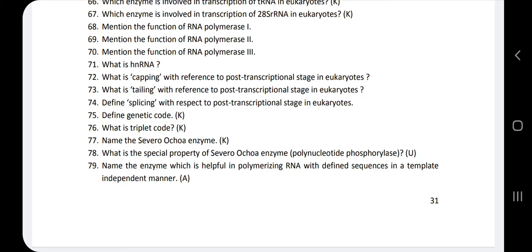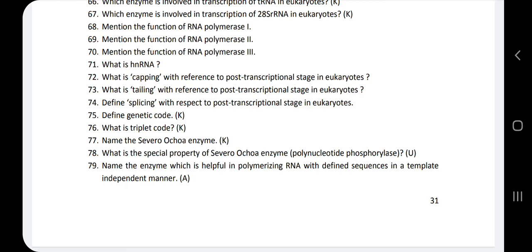Once again I'll repeat, capping is defined as the addition of the unusual nucleotide, methyl guanosine triphosphate, at the 5' end of hnRNA.